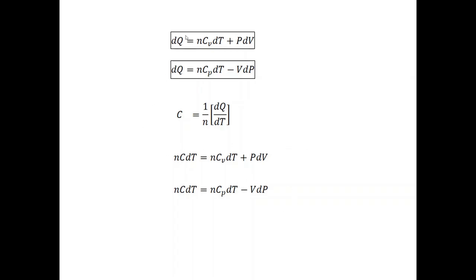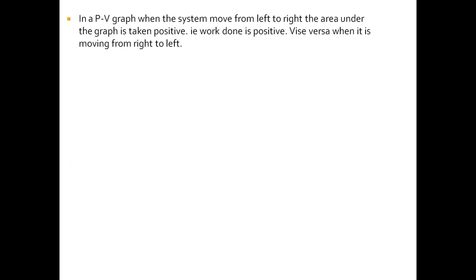Hope that you are clear with these four equations. Now let me introduce another very important convention which you should know in thermodynamics. In a PV graph, when the system moves from left to right, the area under the graph is taken as positive, that is, work done is positive, and vice versa. When it moves from right to left, the area under the graph is taken as negative, that is, the work done is negative.